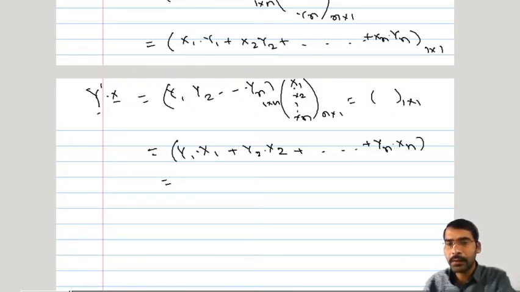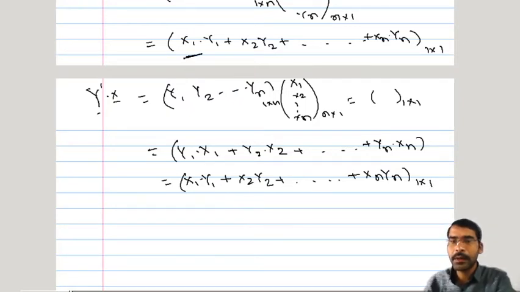Similarly, all xi's are scalar, so this is a product of two scalar quantities. It is simply like 2 into 3 or 5 into 9. Whenever we are taking scalar multiplication, it is commutative. 3 into 9 is the same as 9 into 3. So y1 into x1 can be written as x1 into y1, and this can be written as x2 into y2, since we are multiplying scalar with scalar. Now this 1 cross 1 vector, or this scalar, is nothing but this particular thing, so that y prime x is the same as x prime y.